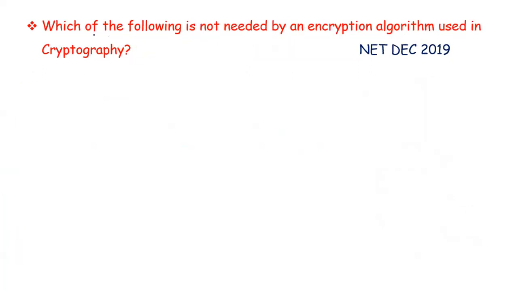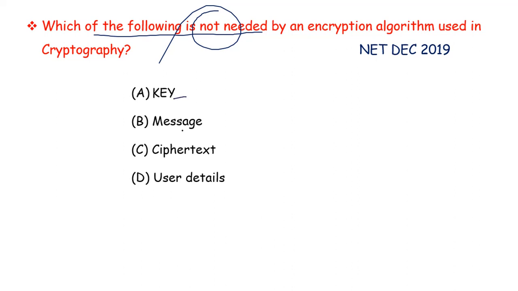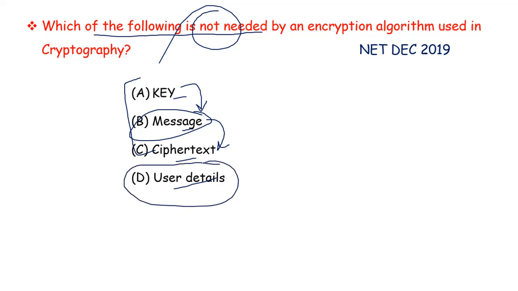And last question is, which of the following is not needed by an encryption algorithm used in cryptography? Options are key, message, ciphertext, user details. Now we need a message, then we will apply the key, and it will be converted into ciphertext. So these 3 are needed during encryption, but we do not need user details during the encryption process. In this question we need to tell what is not needed. So the answer will be option D, user details are not needed.